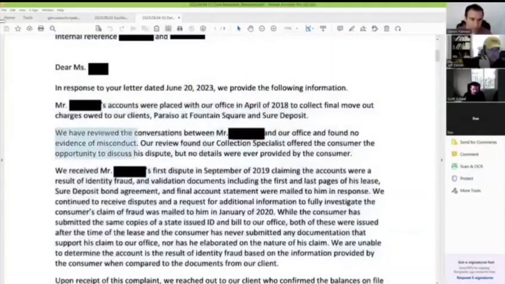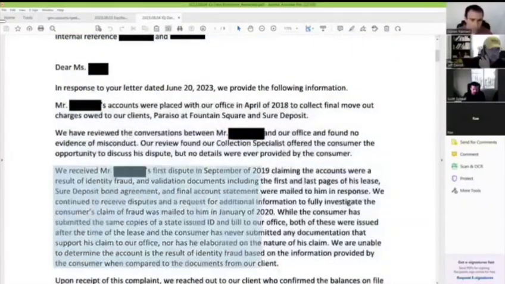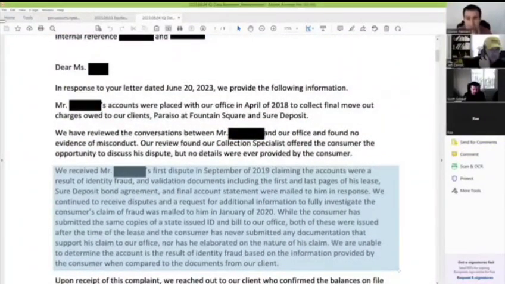Okay, the apartment complex. We have reviewed the conversation between Mr. Customer and our office, which is the debt collector, and we found no evidence of misconduct. Our review found our collection specialists offered the consumer the opportunity to discuss his dispute, but no details were ever provided. Okay. We received Mr. Consumer's dispute in September of 2019. So again, we've got years of this thing going back and forth, and I don't have anything from 2019.